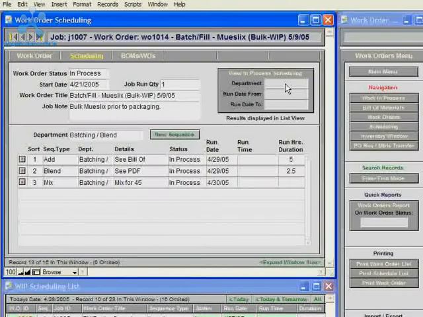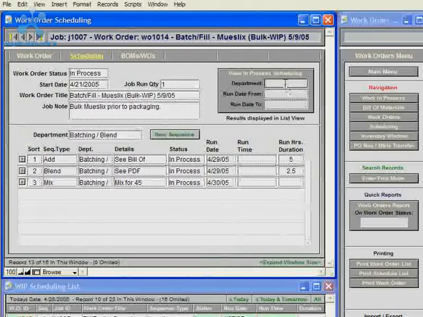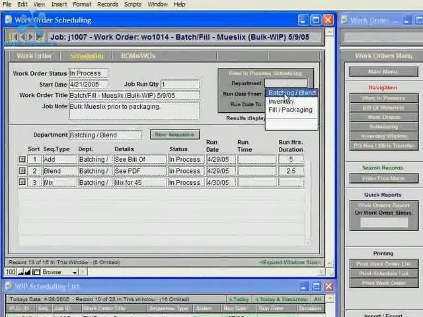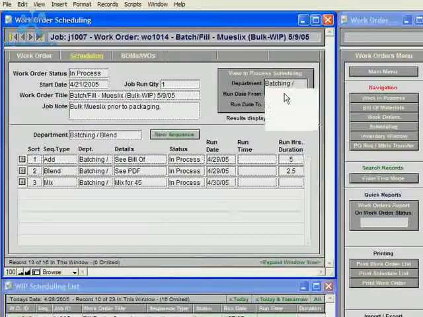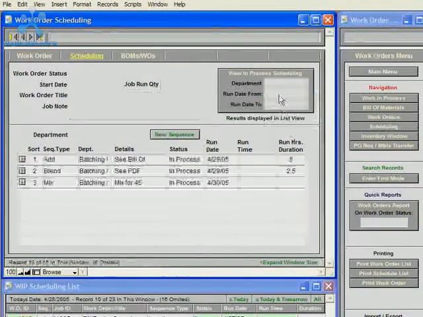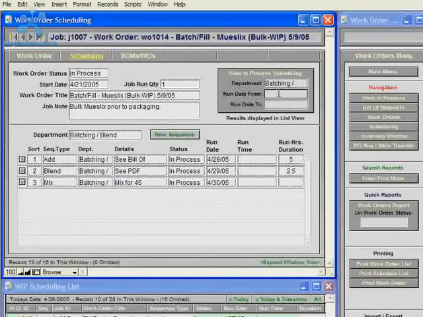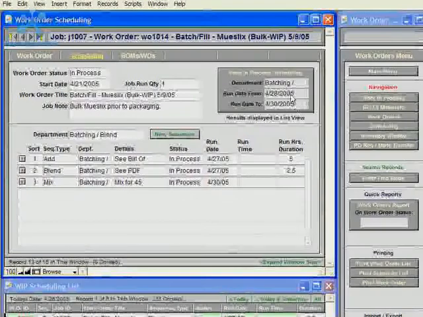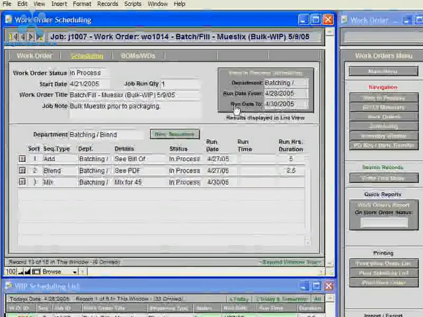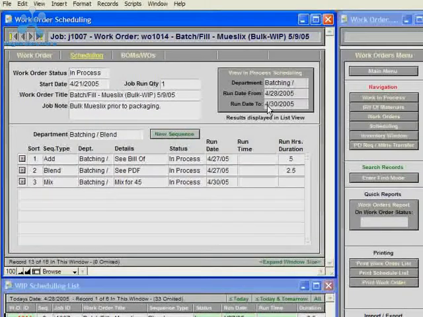But now I'll narrow down this schedule a little bit more by choosing a department, and I just want to show all the records for the batching blend department, and I'll put a run date from as 4/28/05, and the run date to is 4/30/05.